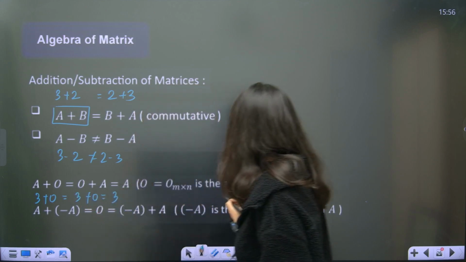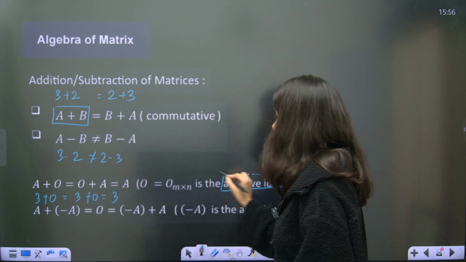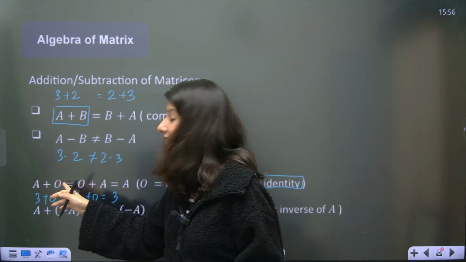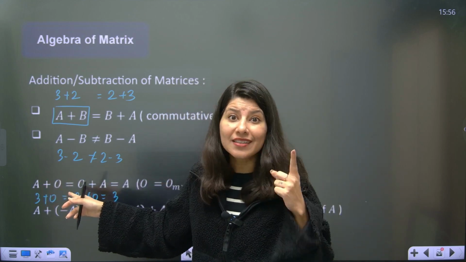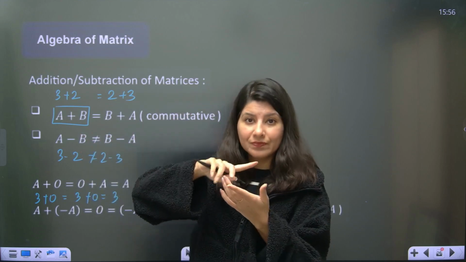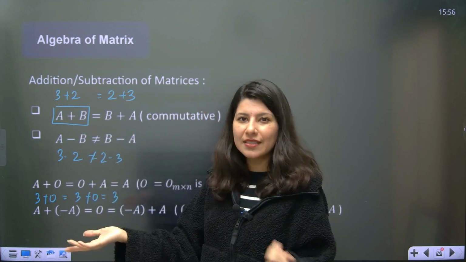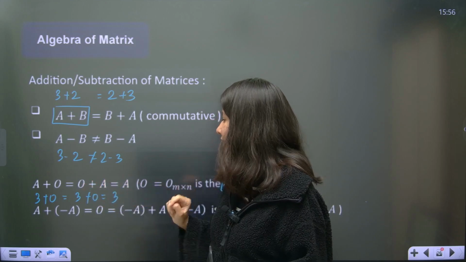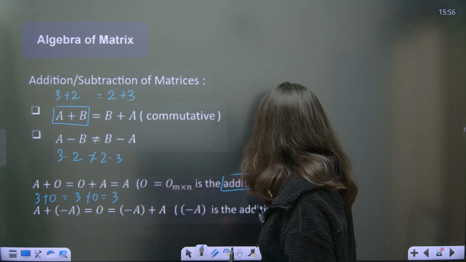So this is what? Additive identity. 3 plus 0 is 0 plus 3, which is equal to 3. So A plus 0, this is not 0, this is the null matrix. It is denoted by O. A plus the null matrix, or null matrix plus A, will give you A, and this is your additive identity.